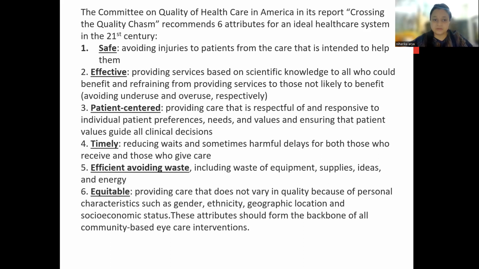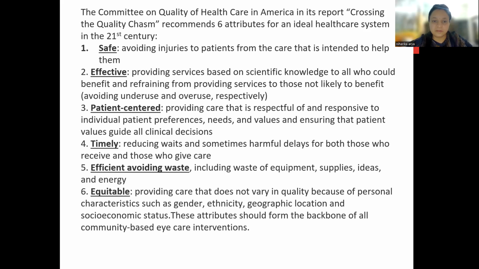So you should avoid this. So avoiding underuse and overuse of resources or treatment. Okay, so effective means providing services based on scientific knowledge to all who could benefit and refraining from providing services to those not likely to be benefited.